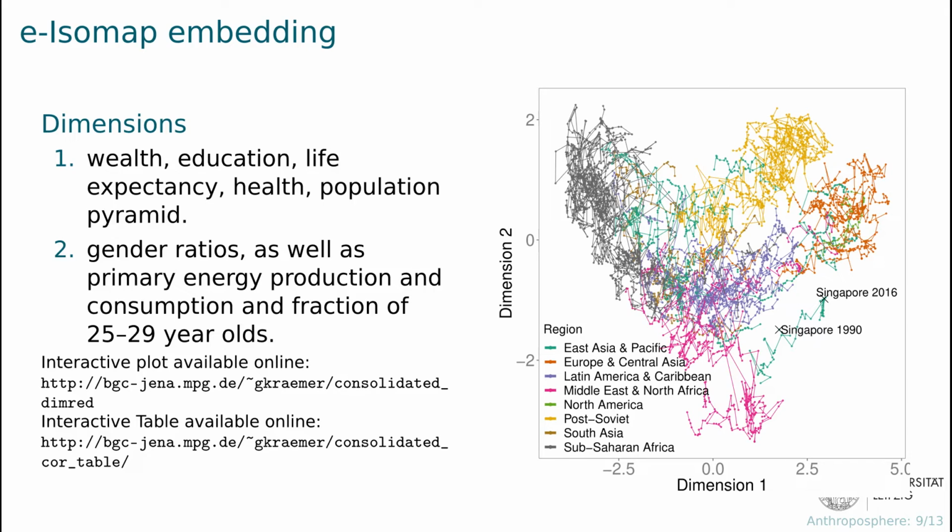The second dimension integrates a gradient over gender ratios on the labor market and the general population, as well as the electricity production and the fraction of 25 to 29-year-olds, which are the central part of the population pyramid. There are also interactive plots available online and a table where you can see the correlations between all the indicators and our final dimensions.